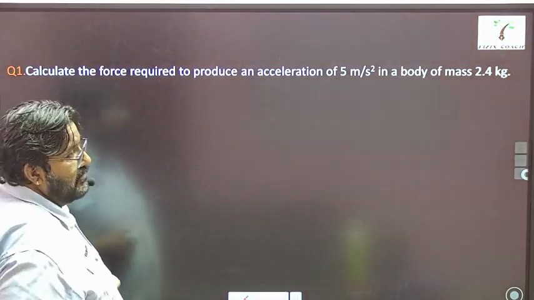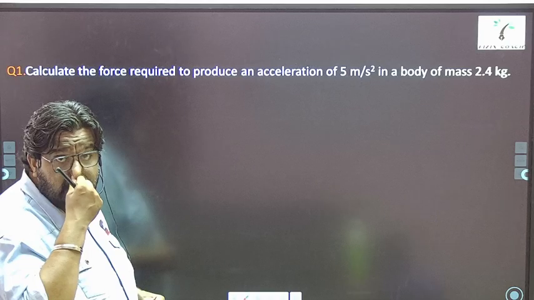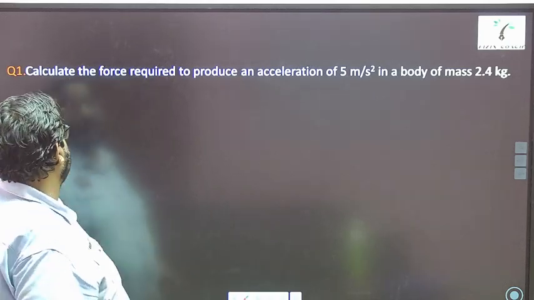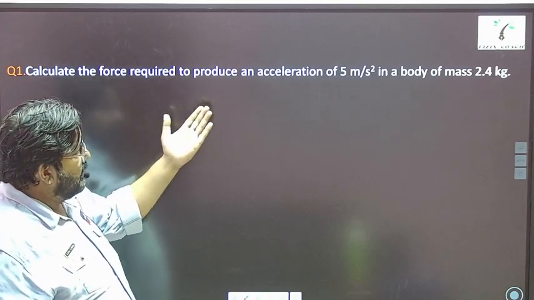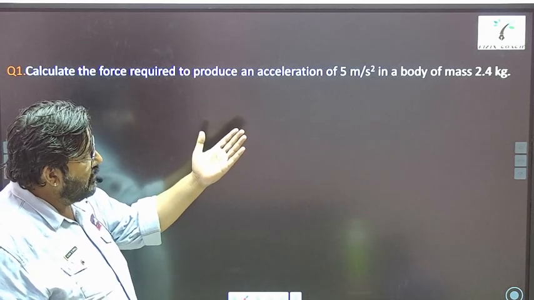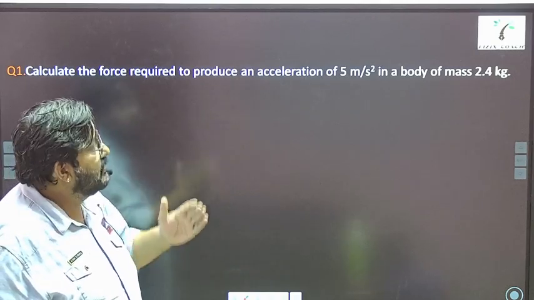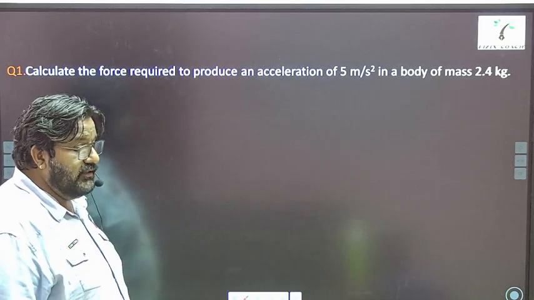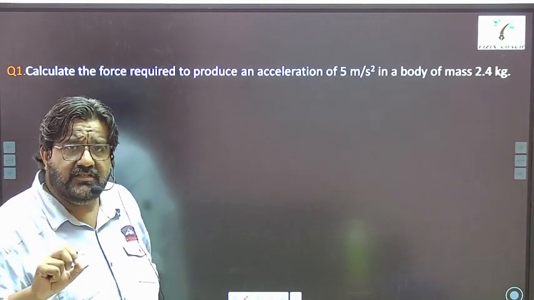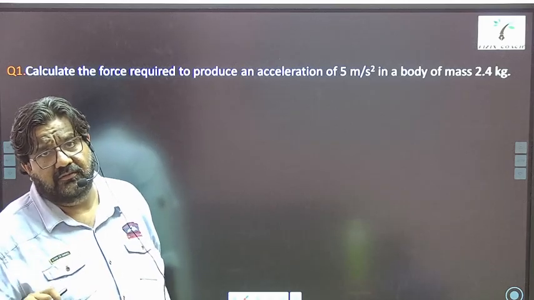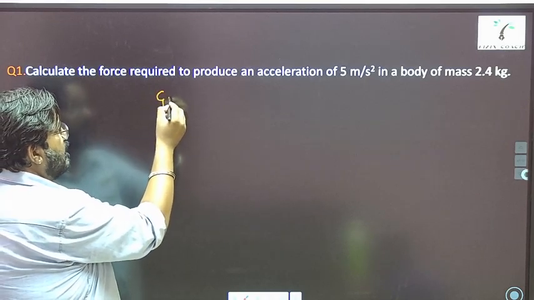Let us do some numericals based on this. We have learned the formula right now for the force. So see, what does this question say? It says, calculate the force required to produce an acceleration of 5 meter per second square in a body of 2.4 kg, right? So see, there is a method of solving the numericals. Follow these steps, you will never get your answer wrong, right? First of all, what you have to do is, for the solution, you write what is given.